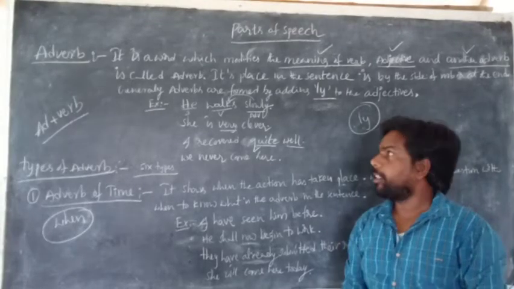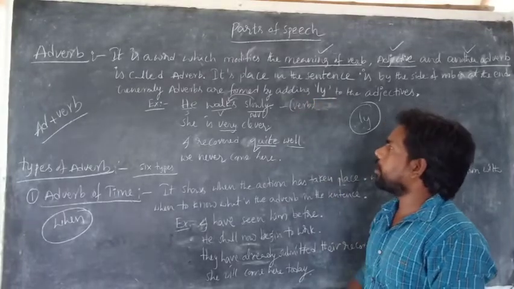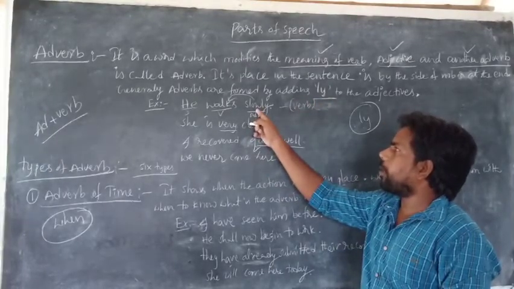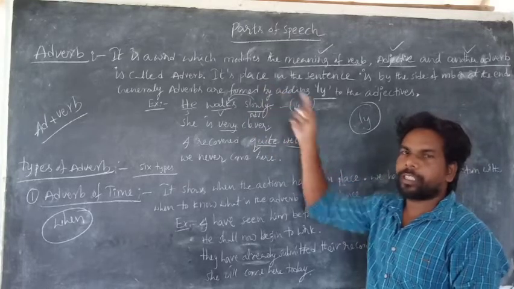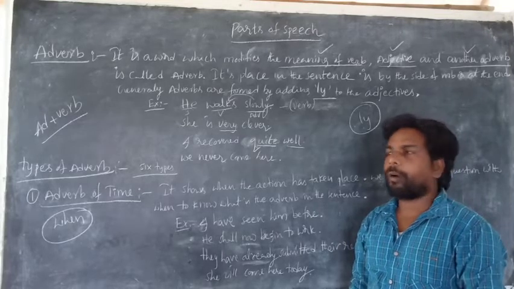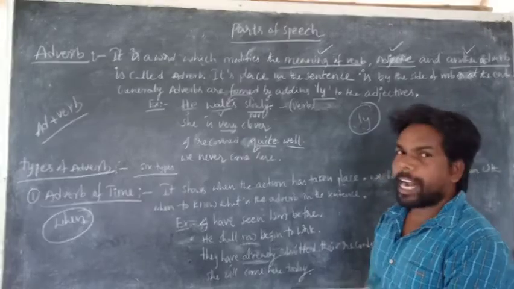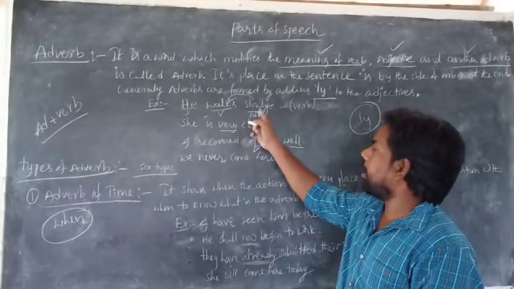Is it clear? This is the first thing. This word modifies the verb, so this word is called an adverb. It adds something to the meaning of the verb.